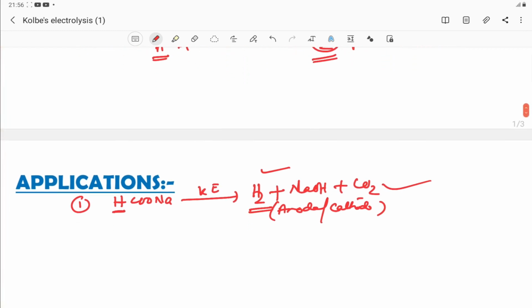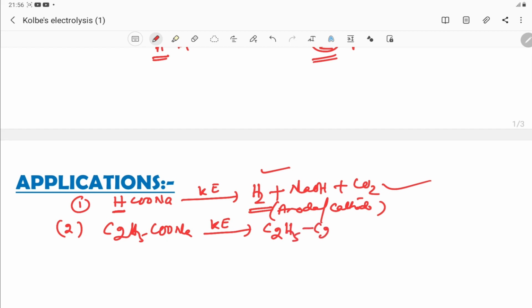If you take the second example, C2H5COONa, Kolbe's electrolytic method, the first result is butane, because two radicals are combined, as already discussed in the mechanism.